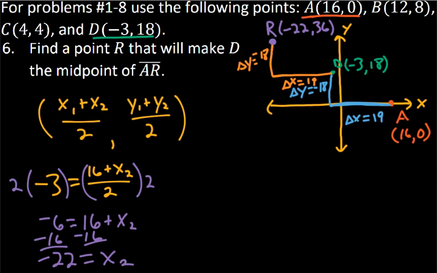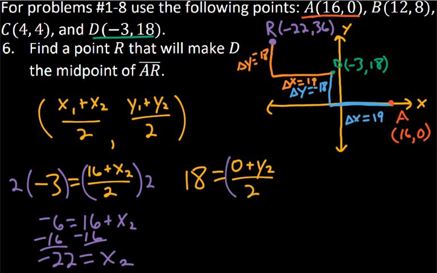So next, we're going to take the y value of our point D, the 18, and set that equal to what we know it has to equal. So y1 is going to be the y value from A, so that's 0, plus y2 over 2.